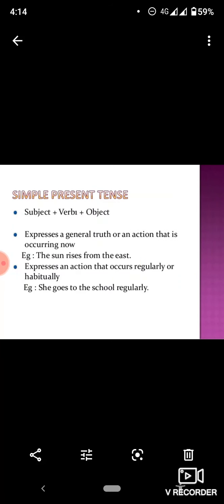Simple present tense. It has subject plus verb plus object, and it expresses a general truth or an action that is happening now, right now. The sun rises from the east. This is a general truth. We cannot change it. It also expresses an action that occurs regularly or that is a habit. She goes to school regularly. It happens every day.